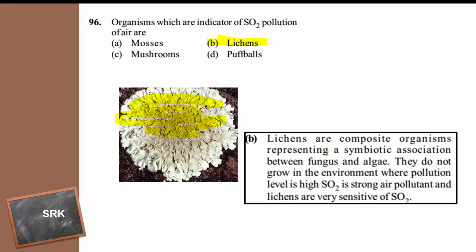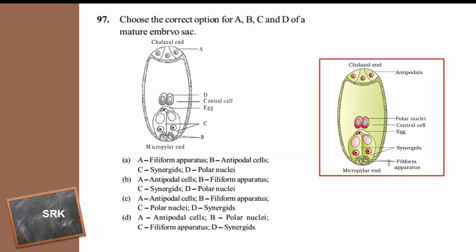The lichens are represented by symbiotic association between algae and fungi. They do not grow in the environment where the pollution level is high with sulfur dioxide. It is an indicator of air pollution. So the right answer is option B. Then moving to the next question.